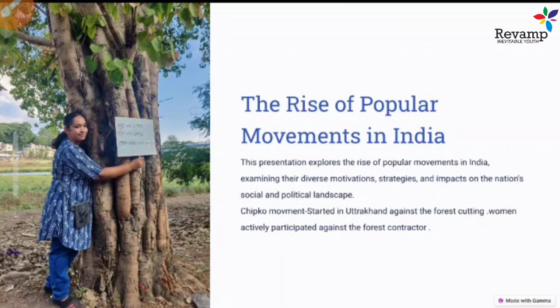Some other reasons also led to the Chipko movement, because the forest contractors of that region were suspected of supplying alcohol to the men of the region, and this led to domestic violence and a lot of economic degradation to the family economy. So this is also a reason for the Chipko movement to become a successful story of an economic movement. The success of the Chipko movement was the first example of a successful environmental movement in India after independence. So this is what the Chipko movement is. I hope you understood whatever I told you.